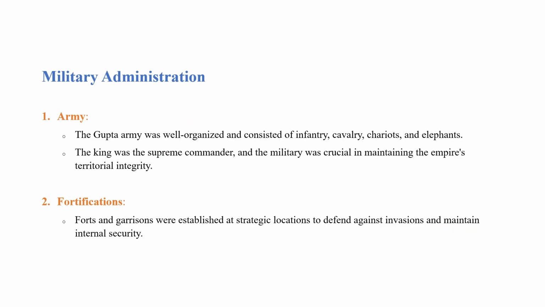Okay. Next is military administration. The Gupta army was well organized and consisted of infantry, cavalry, chariots, and elephants. So there were four types of army. The king was the supreme commander and the military head during the Gupta period. So the head of the army was the king only. The king was the supreme power as well as the supreme commander of the army.